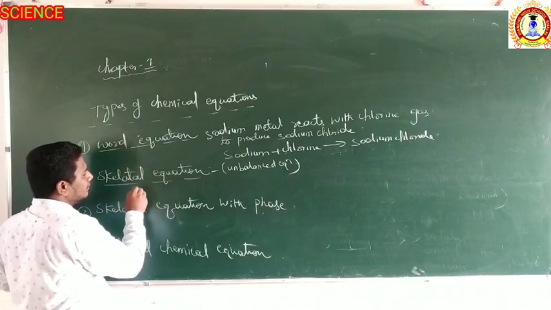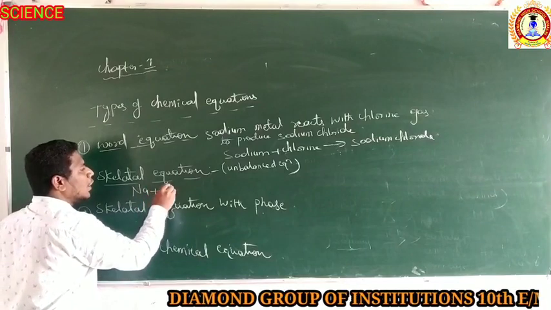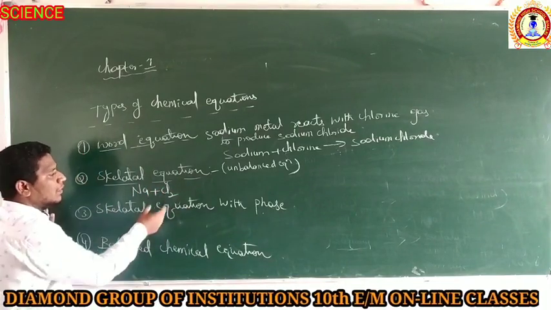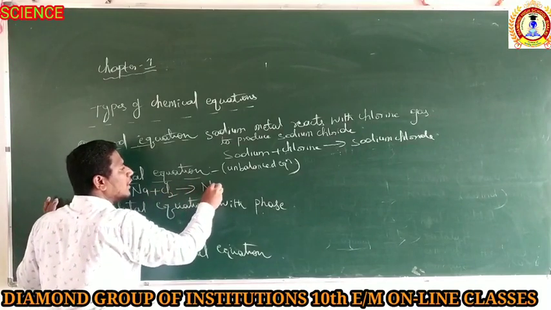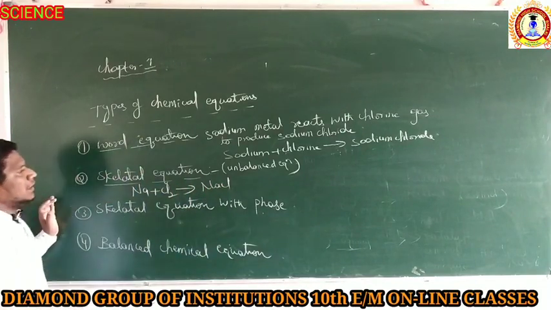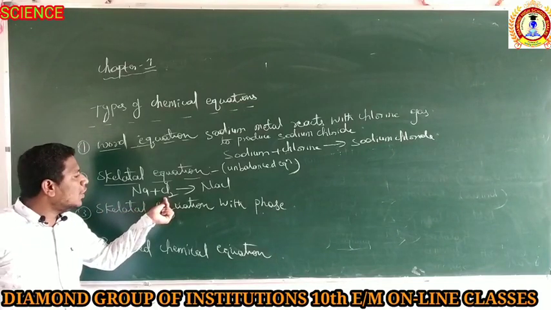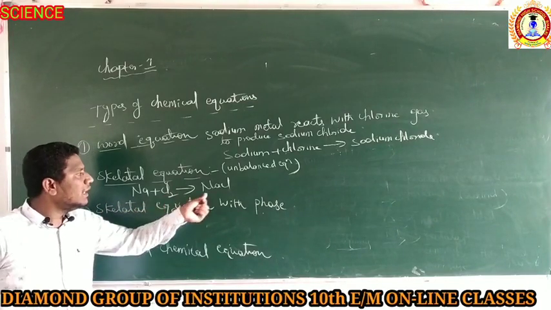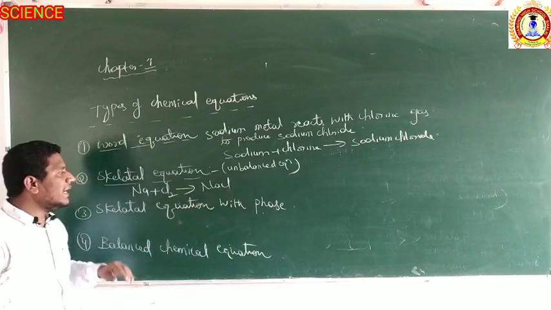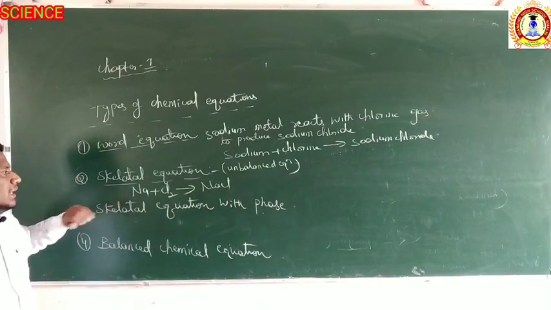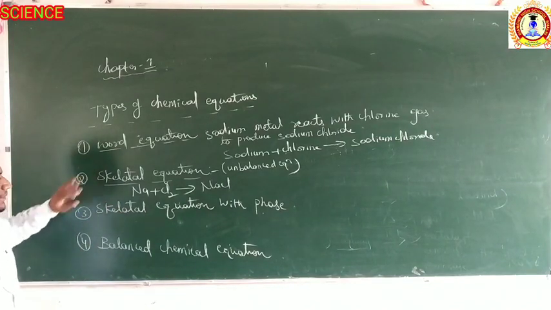Sodium, Na, combines with chlorine, Cl2, because chlorine is present in diatomic form, to form sodium chloride. If you check here, there are two atoms of chlorine on the reactant side, but on the product side there is only one. It means it is an unbalanced equation. The unbalanced equation is known as the skeletal equation.